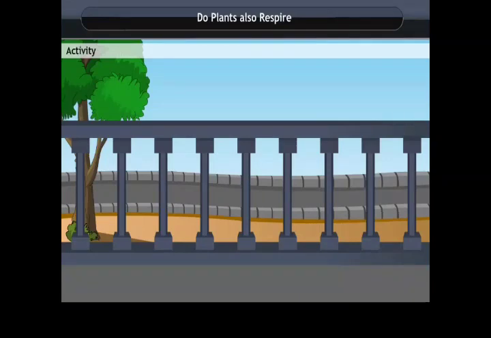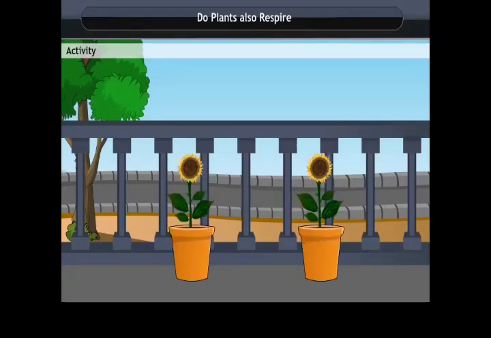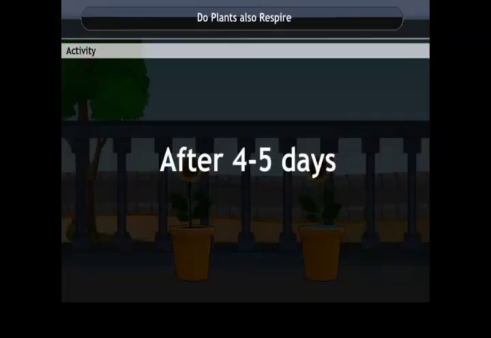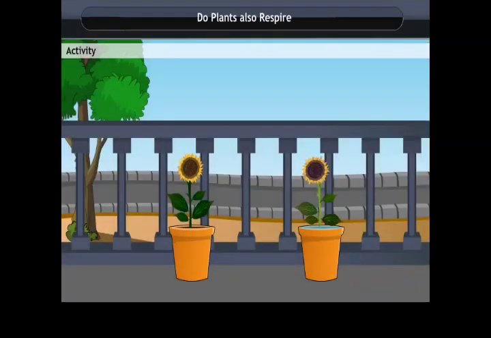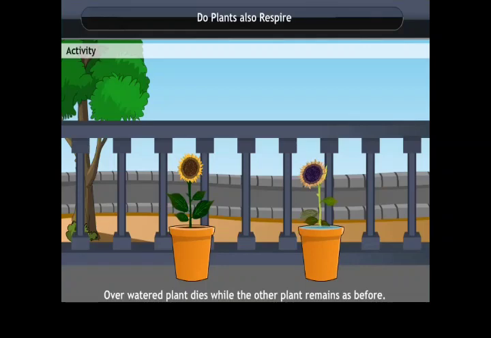What will happen if we overwater a plant? Take two plants. Water one plant adequately and the other excessively. After a few days, the overwatered plant would die. Why did it happen? If there is water logging or too much water in the root zone of a plant, the roots cannot absorb enough oxygen to breathe. So the plant stops growing within a few days and may die.